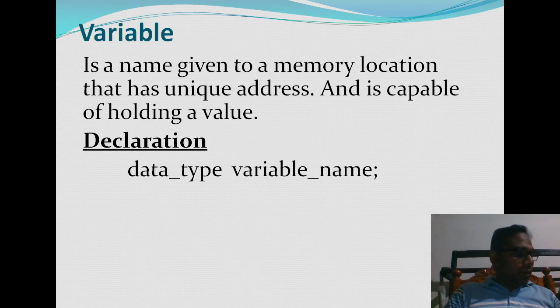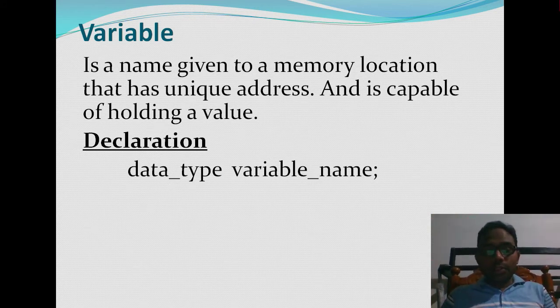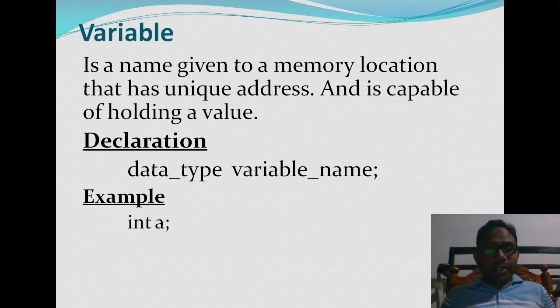The identifier represents the identity of a memory location. An identifier specifies the identity of a memory location, how we are going to call a memory location. Means it is given a name, it has a unique address, etc. Now let us see one example. Integer a means I am declaring a memory location, a box whose name is a. It has some unique address, and the data which I am going to store in it is an integer, without a decimal point, and it is not a character.